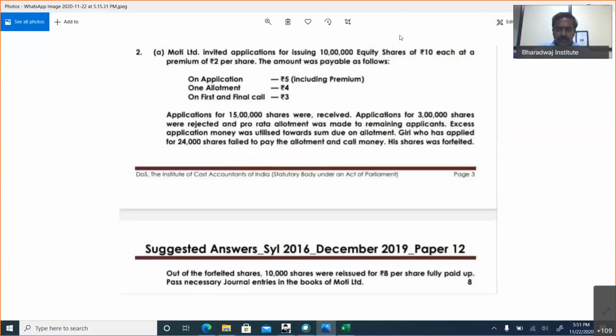A question given by a particular student. We'll start solving this, then we'll proceed to underwriting. If you look at it, 10 lakh equity shares are issued at a premium of rupees 2 per share, application rupees 5 including premium, allotment rupees 4 and first call rupees 3. 15 lakh applications are received, 3 lakhs were rejected.